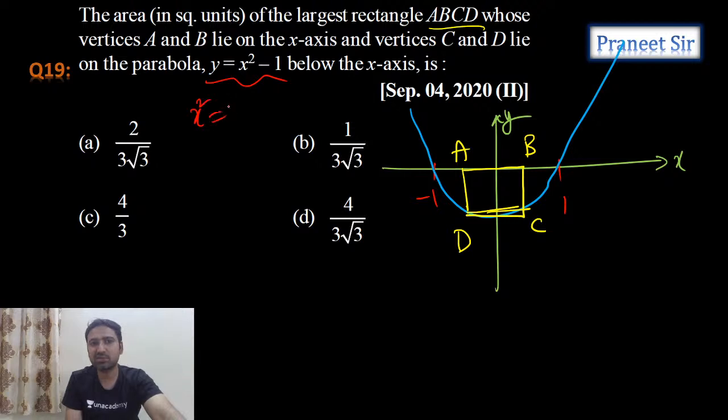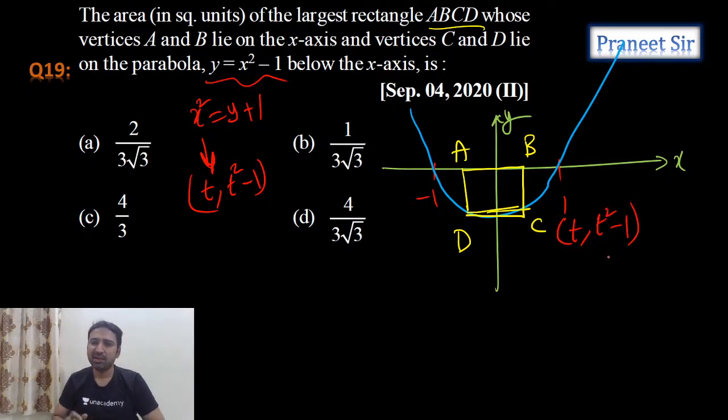So x square equals y plus 1. What is the parametric point? Can I take any point as t comma t square minus 1?